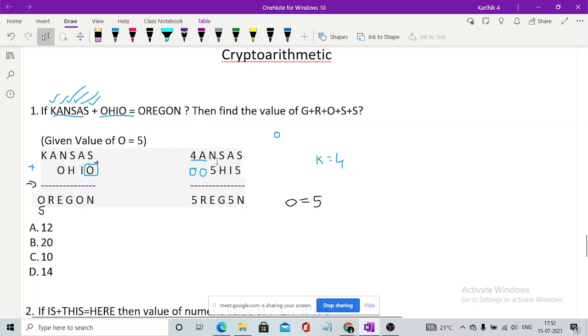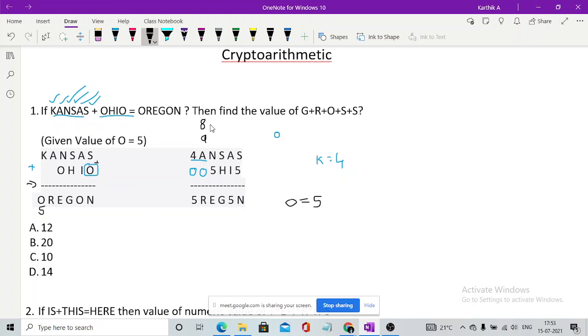Whenever you add, as you know, below A the value is 0. So whenever you add any number to get a carry, in this condition, the value of A should be 9, right? Now imagine A is 8 or something below that, 7, 6, 3, 2, 1.